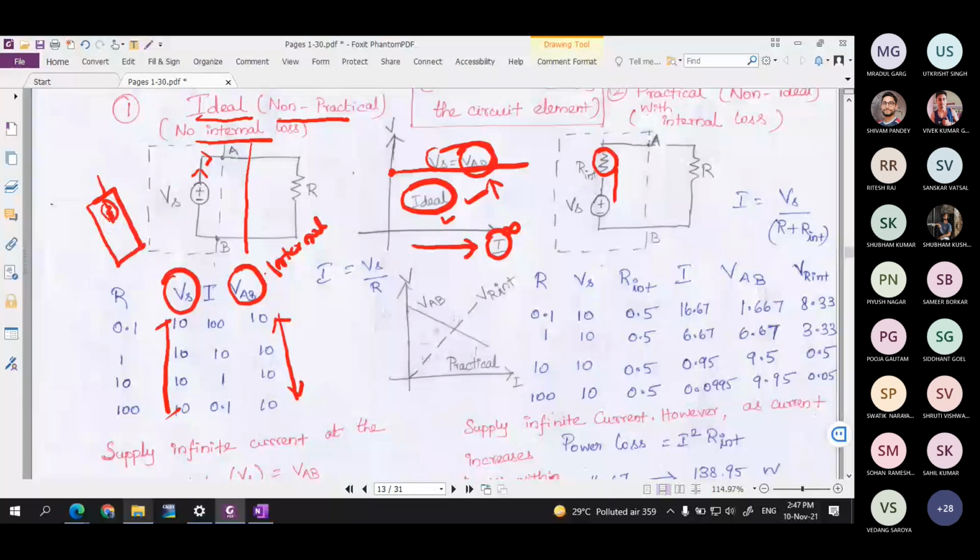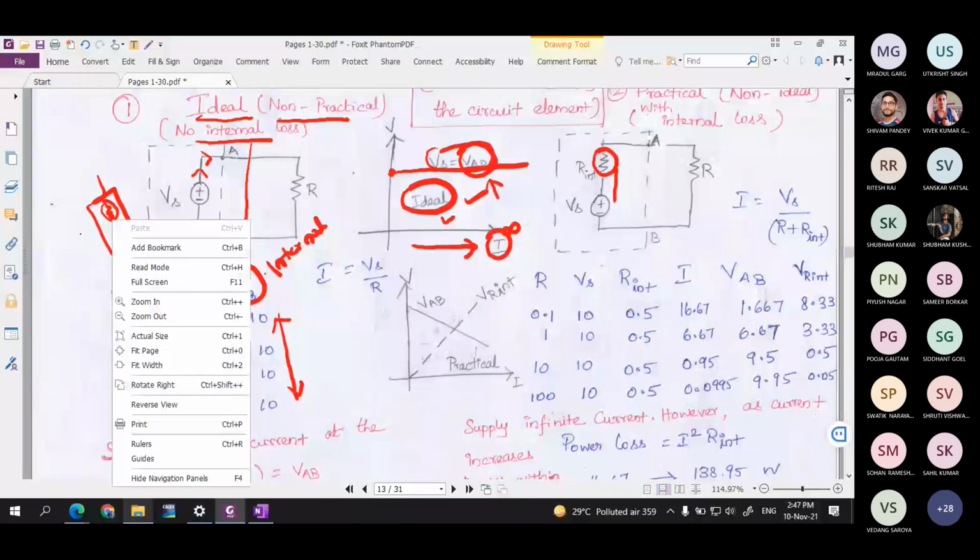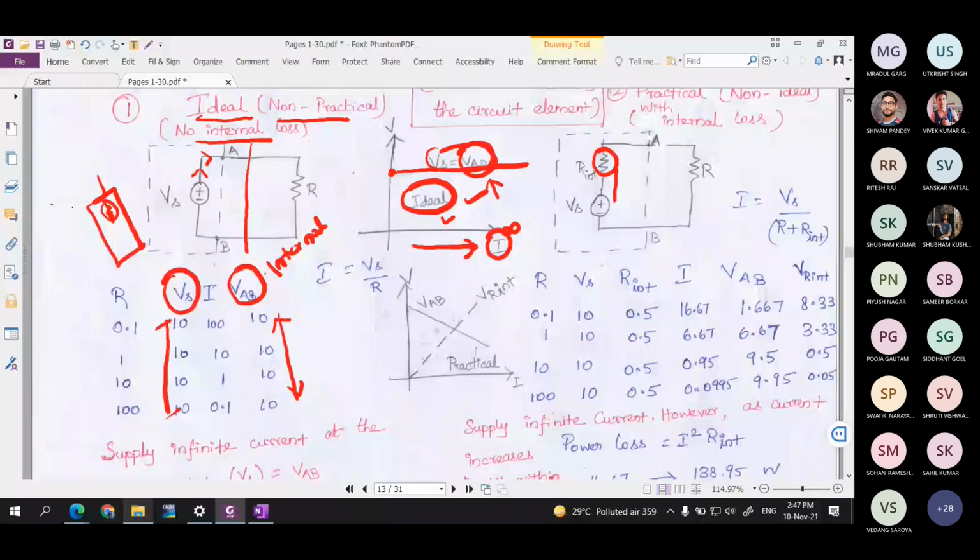Because of that resistance, there will be a power loss when there is a current flow in this path. I told you there is an internal resistance for the battery. If there is some current flowing through this battery, then power will be dissipated as heat, given by the I squared R loss. This is because of the internal R. So mainly what they are representing in practical sources is the power loss which is happening within the source.